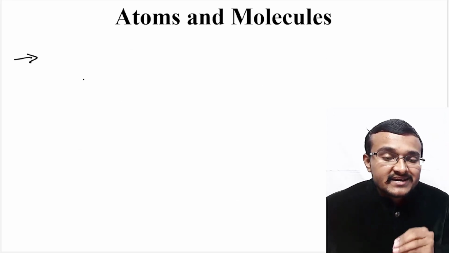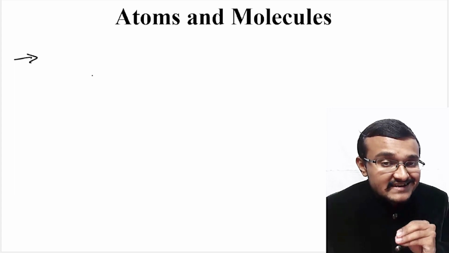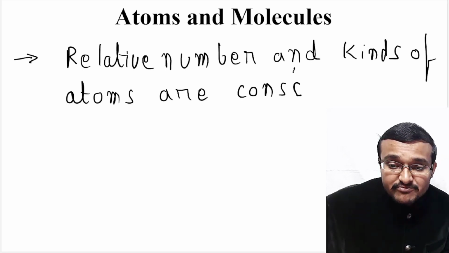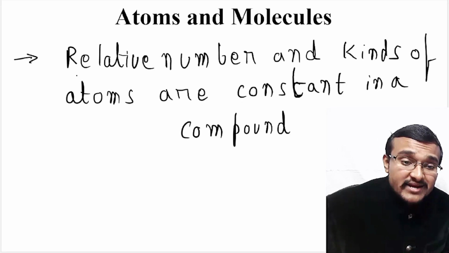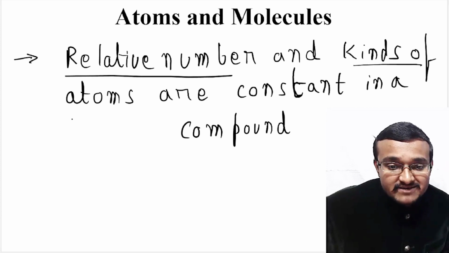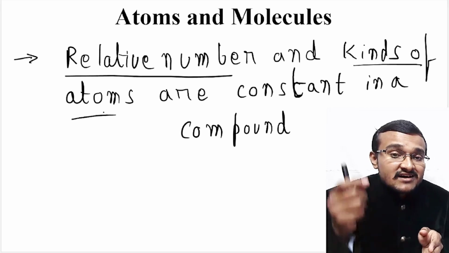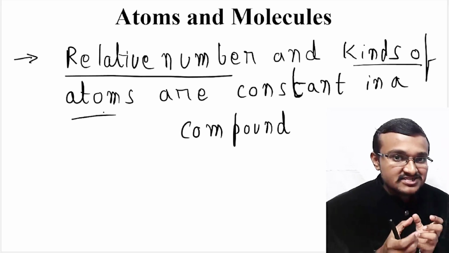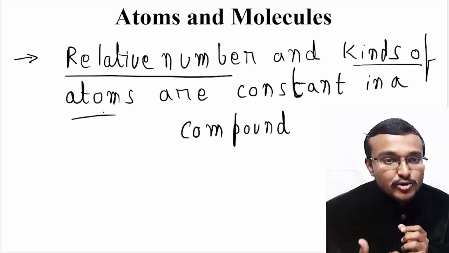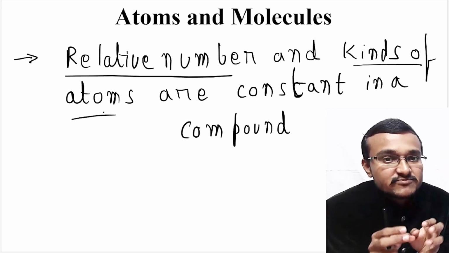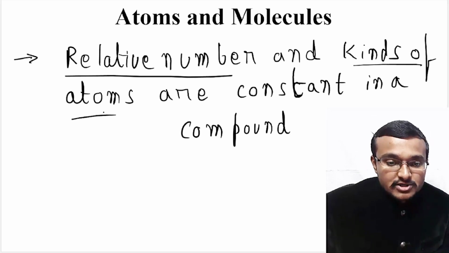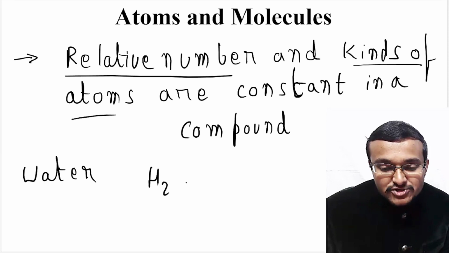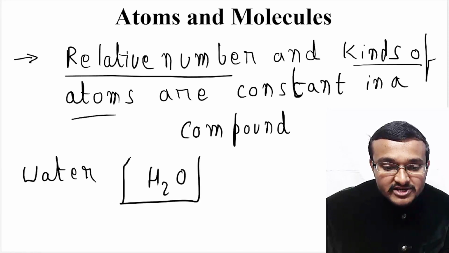Coming to the sixth postulate, here Dalton explains that the relative number and kinds of atoms are constant in a given compound. Relative number and kinds of atoms will always be constant, which means the proportion in which those atoms are arranged will remain the same throughout that compound, and also the same atoms will be there throughout that compound. For example, if we consider water as a compound, two hydrogen atoms will combine with one oxygen atom.